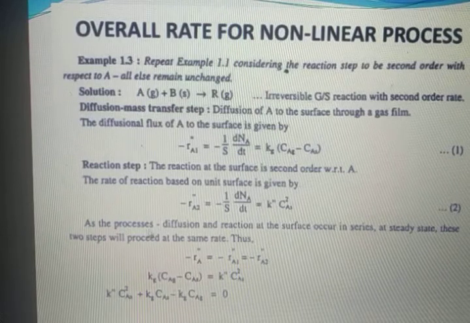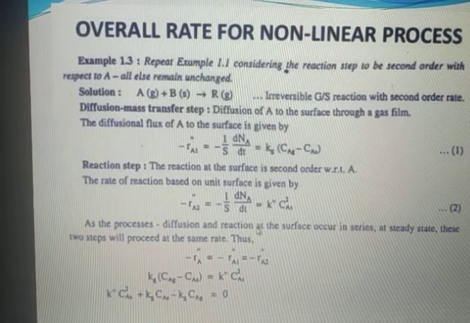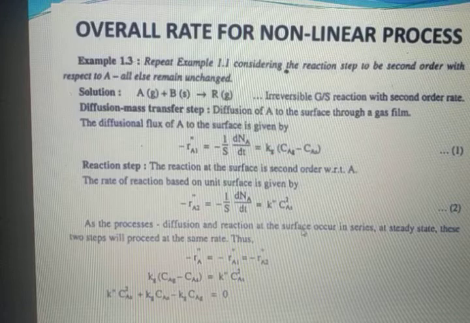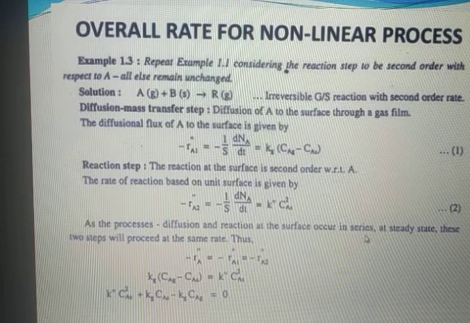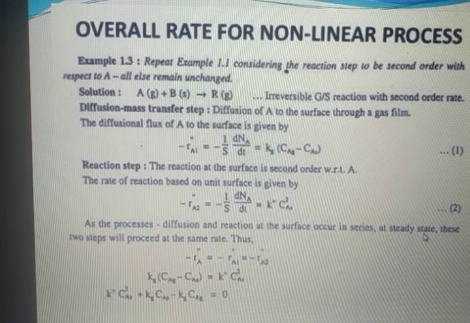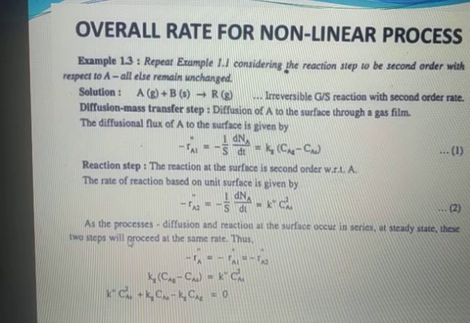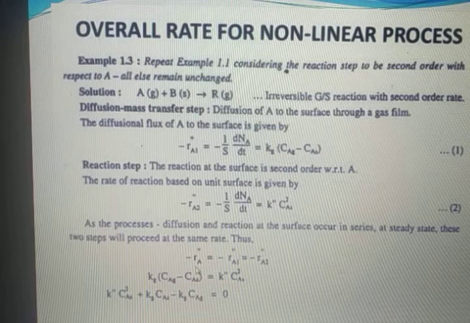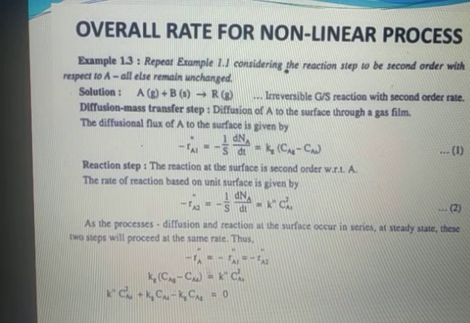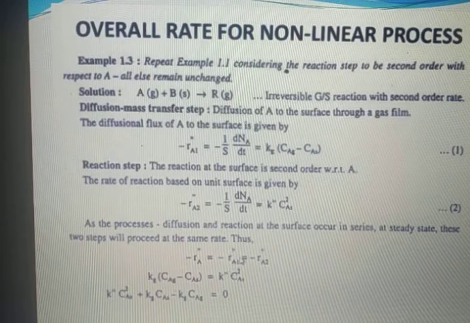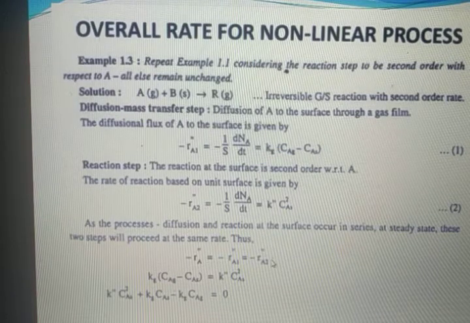As the processes, diffusion and the reaction at the surface, occur in series at steady state, these two steps will proceed at the same rate. Thus, minus RA double dash should be equal to minus RA1 double dash and it should also be equal to minus RA2 double dash.